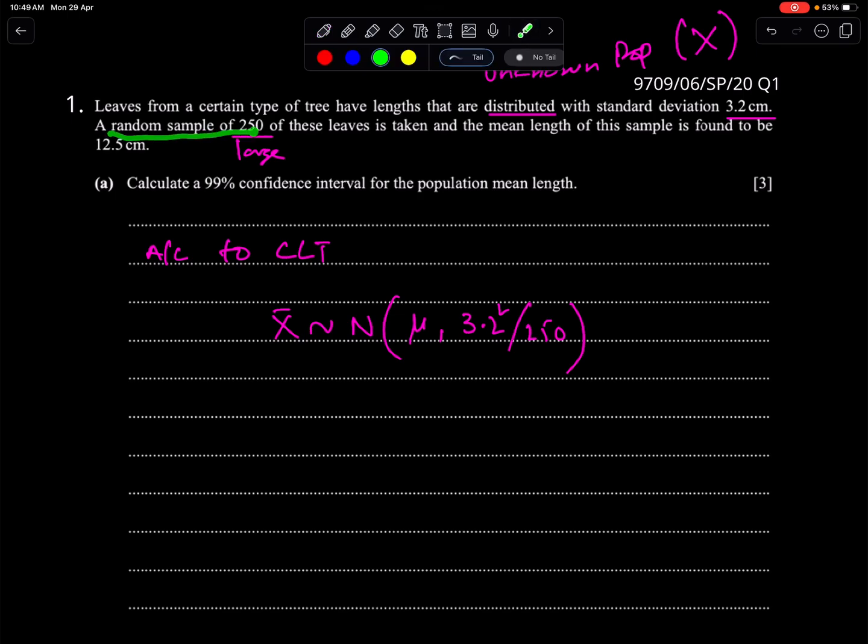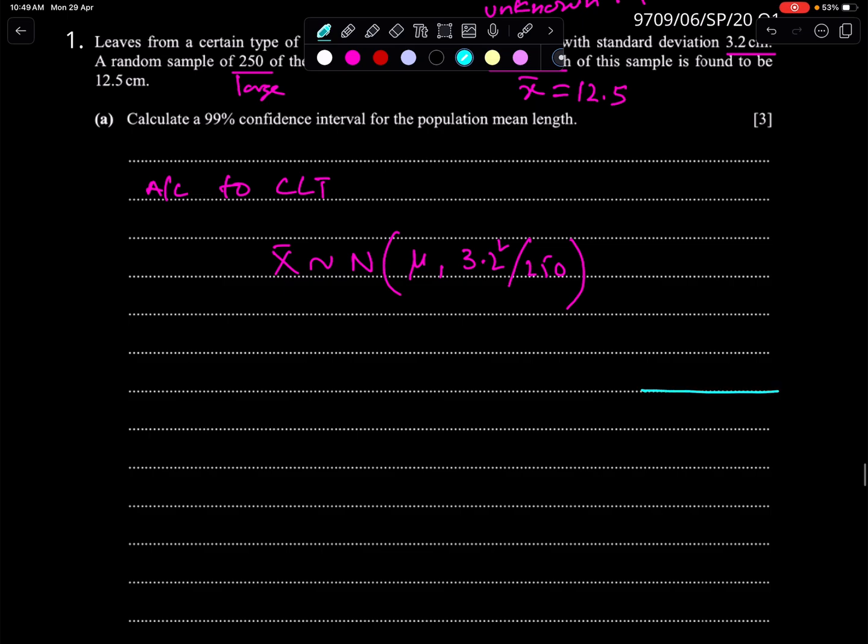A random sample of 250 of these leaves is taken and the mean length, this is the sample mean, is found to be 12.5. So x bar is 12.5. Now we have to construct a 99% confidence interval. 99% means this area is 0.5% and this is also 0.5%.